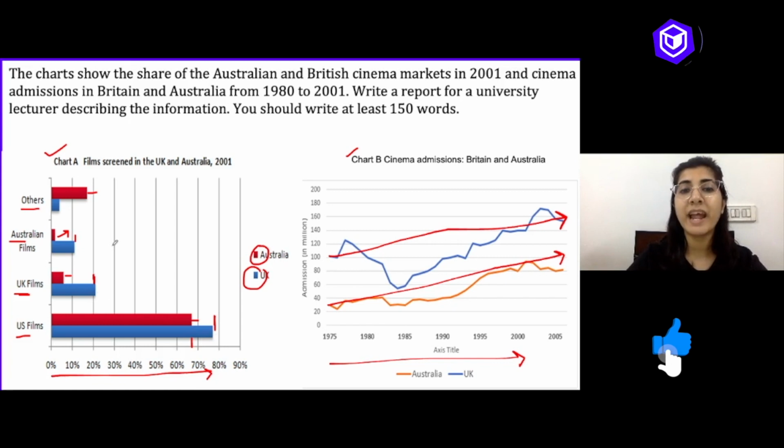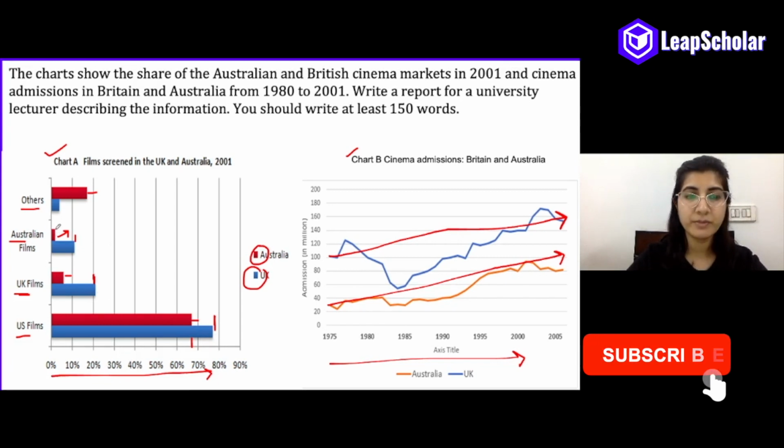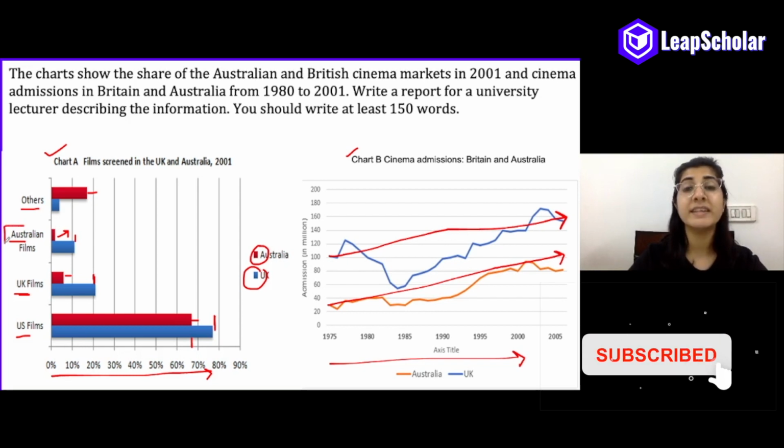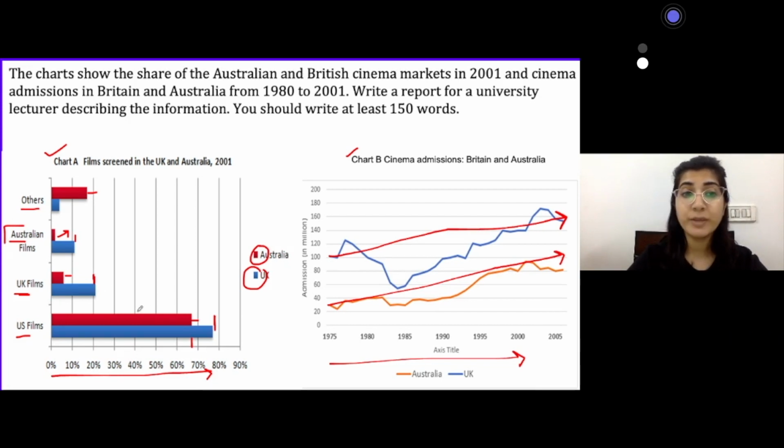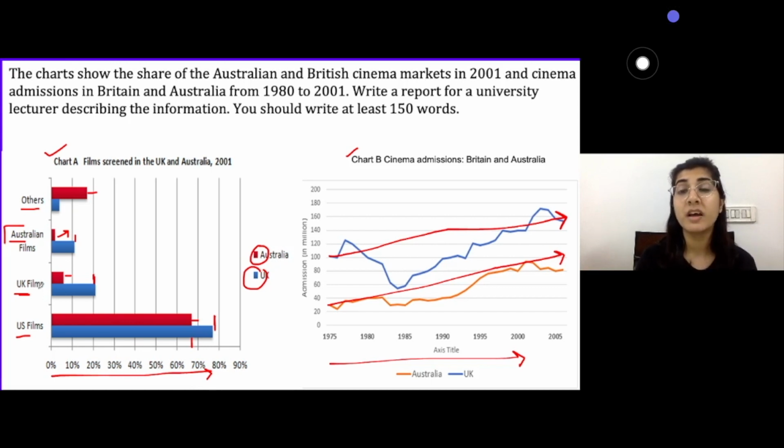Whereas if you look again at the Australian bar, only a negligible 1% of the films were Australian, whereas 99% of the films that were screened in Australia were from USA, from UK, or other countries, which tells us the general trend that the majority of the films broadcast in Australia were from various countries. They were not originating from Australia.